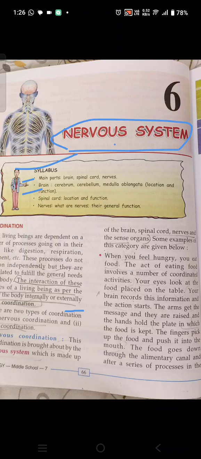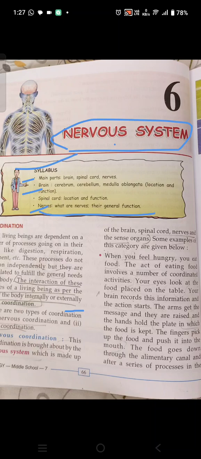Spinal cord, location and function. Nerves, what are nerves, and their general functions. This is all we will study, and whatever doubt you have in this topic, you can ask me in the doubts so I can reply to you.